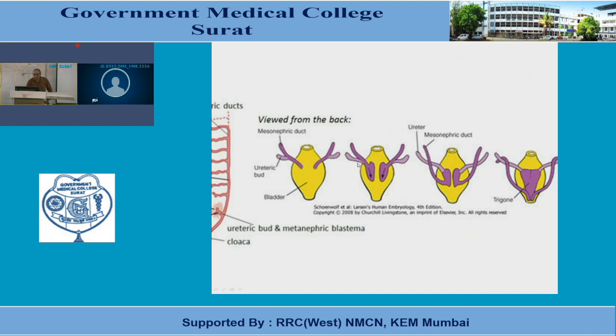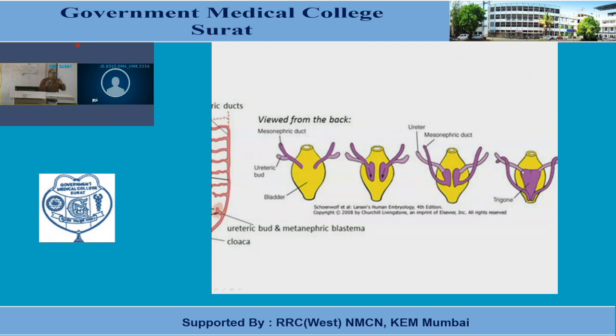Now here, in the next figure, one can notice that this common excretory duct as well as the caudal part of the mesonephric duct all get fused, or get absorbed, into the dorsal wall of this urinary bladder. That is going to give rise to the trigone, which we will discuss in the urinary bladder. So this ureteric bud, which was first a diverticulum from the mesonephric duct and had an opening in the mesonephric duct only, now has a separate opening in the urinary bladder.